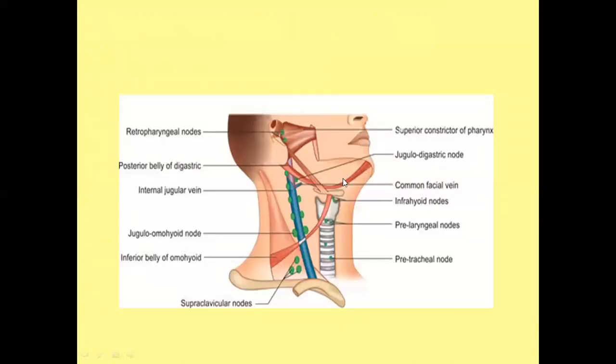So this is the diagram which is showing the digastric muscle. This is the posterior belly, this is the anterior belly, and this one is the internal jugular vein. So the posterior belly and internal jugular vein is where the jugulo-digastric lymph node is situated, and here this is the omohyoid muscle.